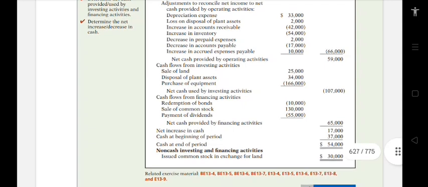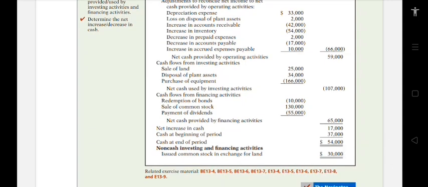Depreciation expense, $33,000. Loss on disposal of plant assets, $2,000. Increase in accounts receivable, negative $42,000. Increase in inventory, $54,000. Decrease in prepaid expenses, $2,000. Decrease in accounts payable, negative $17,000.